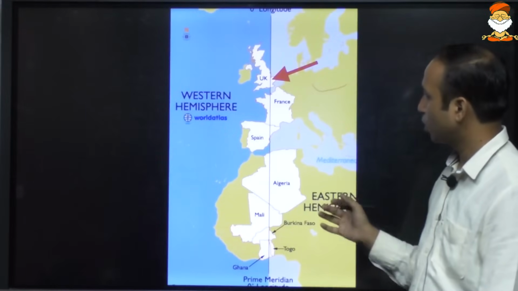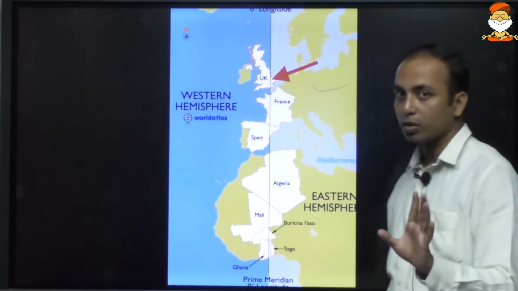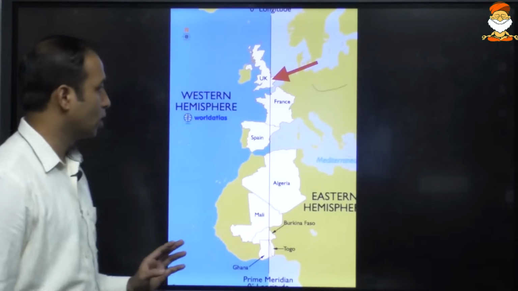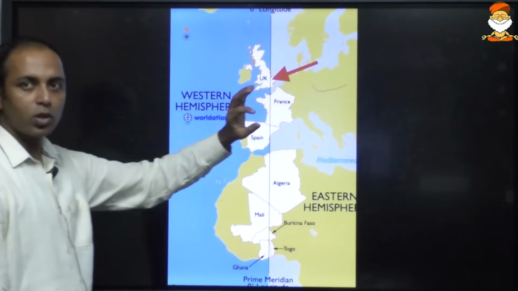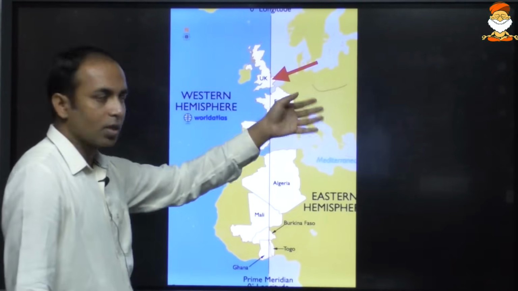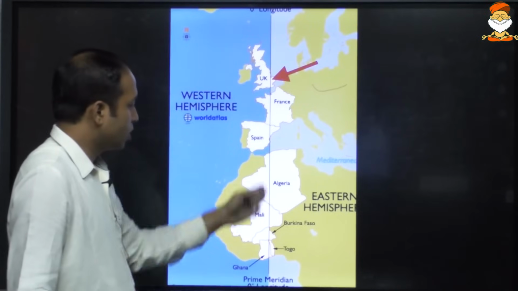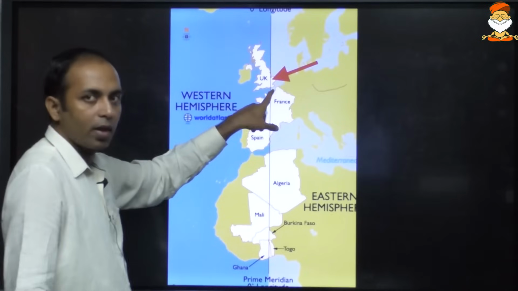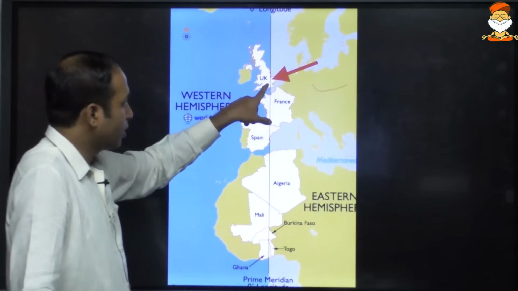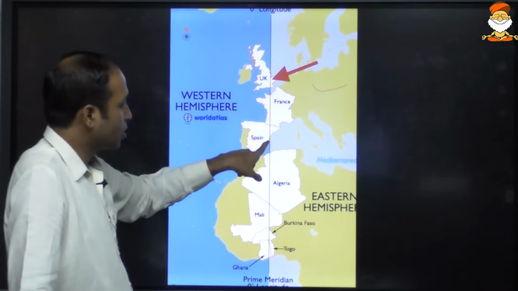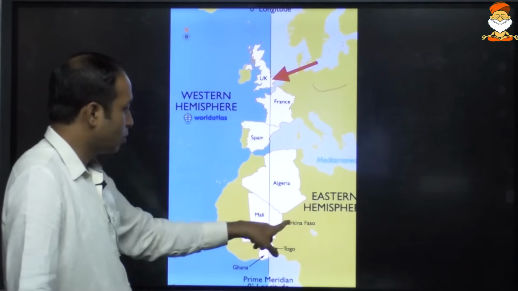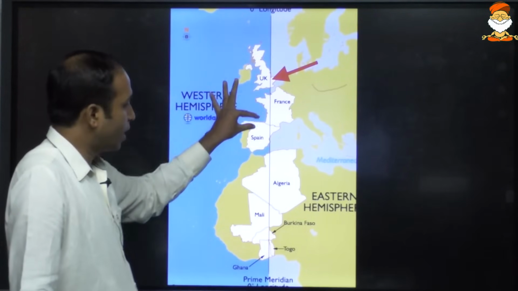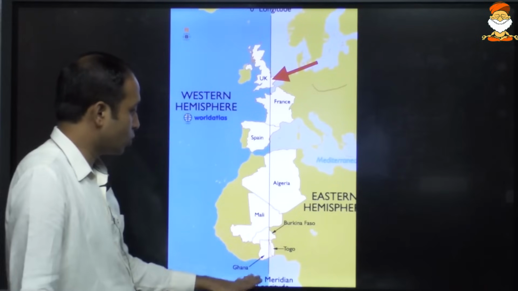Now the longitude question. Longitude and the prime meridian are very important. There was one very nice concept based question related to this longitude. We saw the prime meridian is the 0 degree longitude. Which region or which country does it pass through? It passes through the UK, and in London, Greenwich Mean Time, Greenwich. So UK, France, Spain, Algeria, Mali, Burkina Faso, Togo and Ghana.